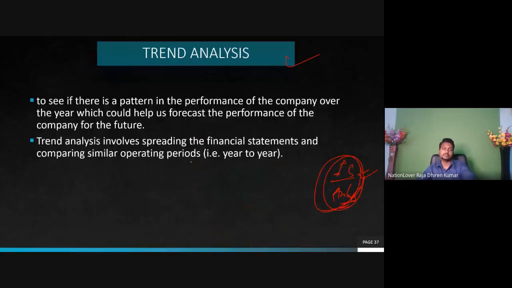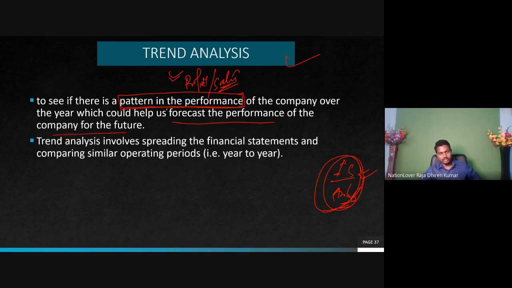Trend analysis simply means what? Trend analysis is prepared to see if there is a pattern in the performance. Performance means maybe profit, maybe sales. In a broader sense, sales; in a narrower sense, profit of the company over the years, which could help us forecast the performance of the company for the future.